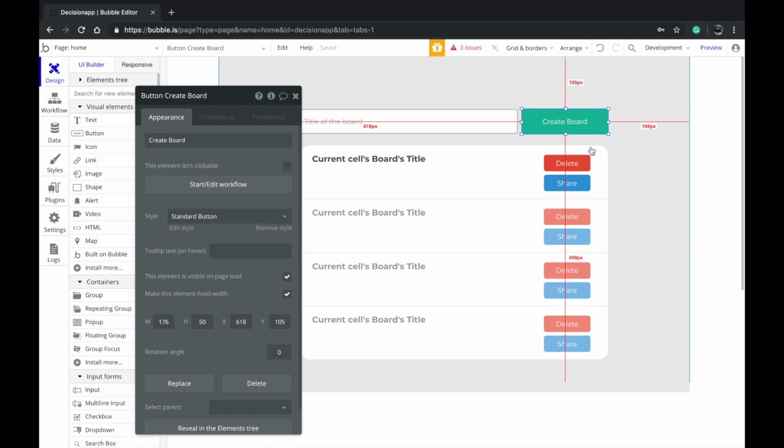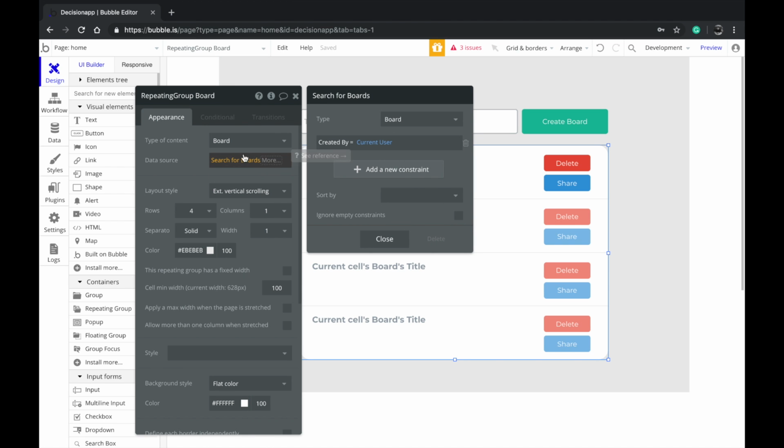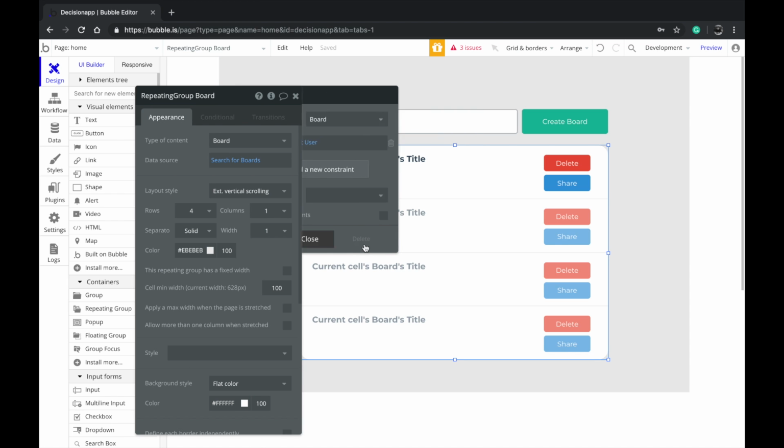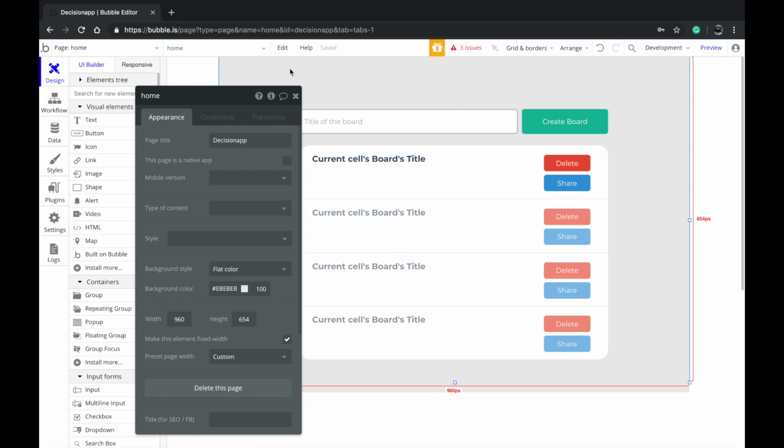So once we do that, what we want to do is click on this repeating group, and the type of content is board. Data source is search, do a search for boards. The type is board again, and created by is equal to current user. Again, what do I mean by current user? It's the person who's logged in. So this is exclusive to the user who's logged in, so everybody will see a different set of boards here.